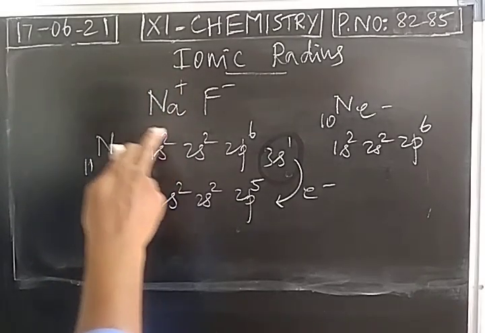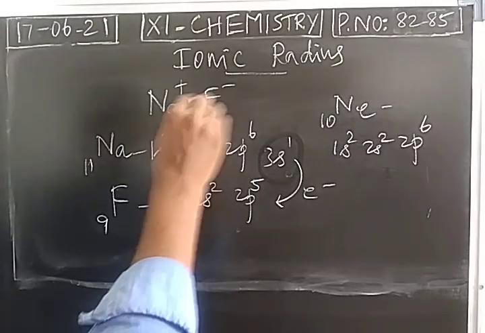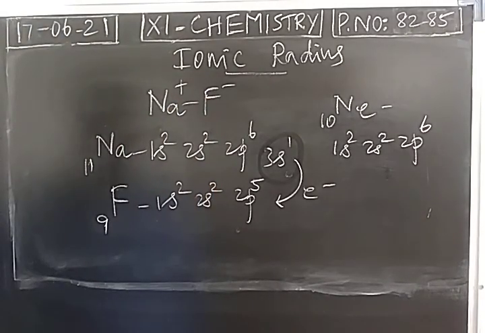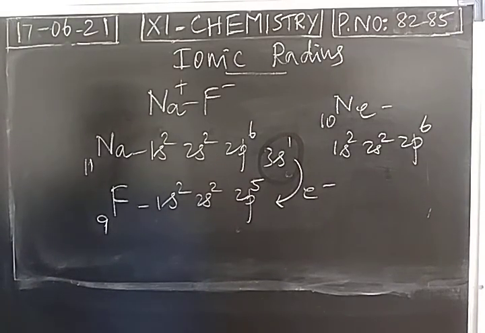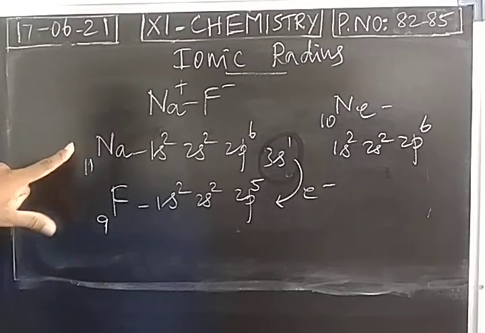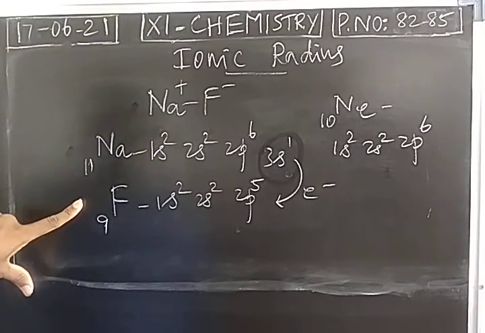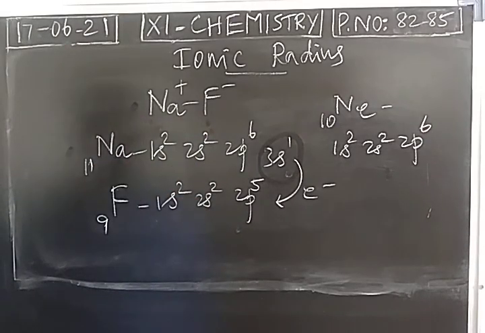It leads to the formation of a cation as well as an anion. We know that oppositely charged ions will have an attraction. It is called electrovalent bond or ionic bond. So now the compound is sodium fluoride, an ionic compound or electrovalent compound. So two unstable atoms are coming closer. To attain the nearest noble gas configuration, there is a transfer of electron from sodium to fluorine. Sodium becomes a cation, fluorine becomes an anion. Oppositely charged ions will have an attraction. It is called ionic bond or electrovalent bond.